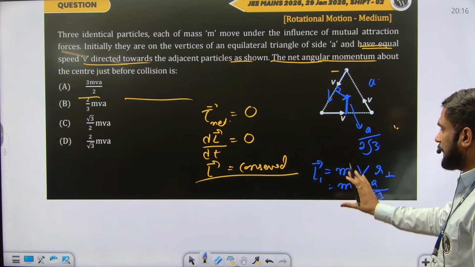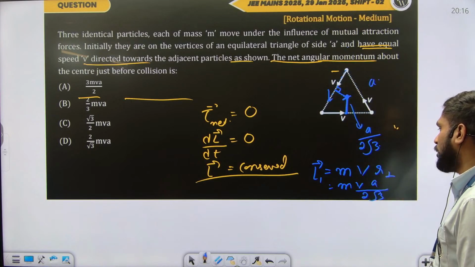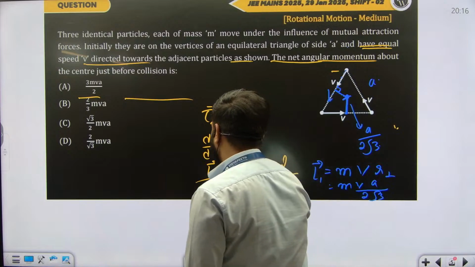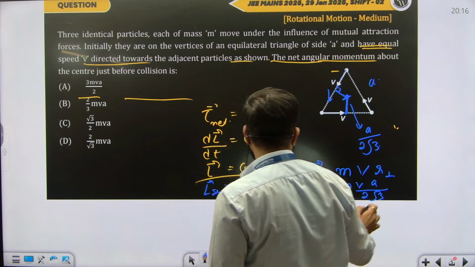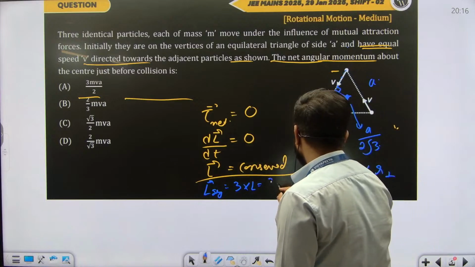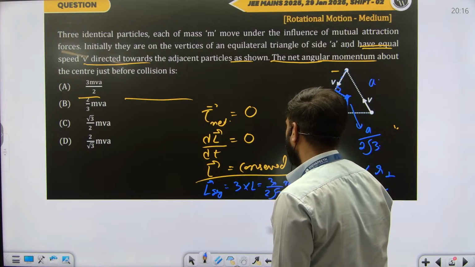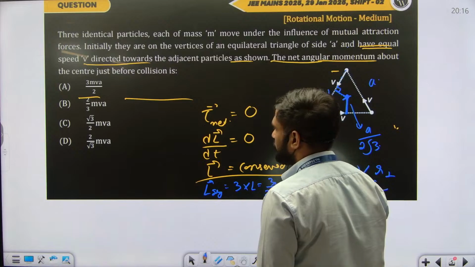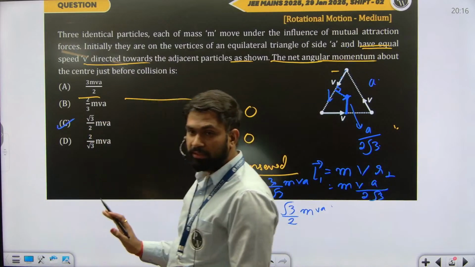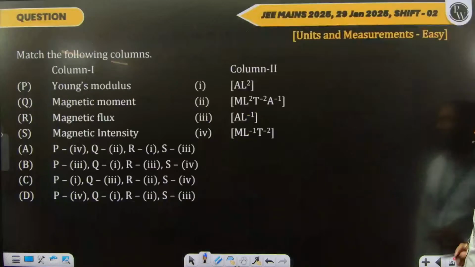So mass m, velocity v, and r perpendicular is a by 2 root 3. Now just see that there are 3 such particles and their angular momentum will be in the same sense, so it will get added. So the net angular momentum of the system will be just 3 times this, so 3 by 2 root 3 mva, which becomes root 3 by 2 mva. Easier one. Not that easy, but it is a good one. Okay, let's go for the next one.